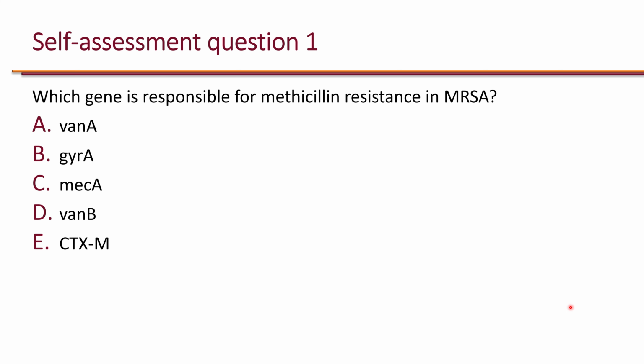Here's a self-assessment question. Which gene is responsible for methicillin resistance in MRSA? A. VAN-A, B. GYR-A, C. MEC-A, D. VAN-B, or E. CTX-M. Please pause this video and think about the answer. The correct answer is C.